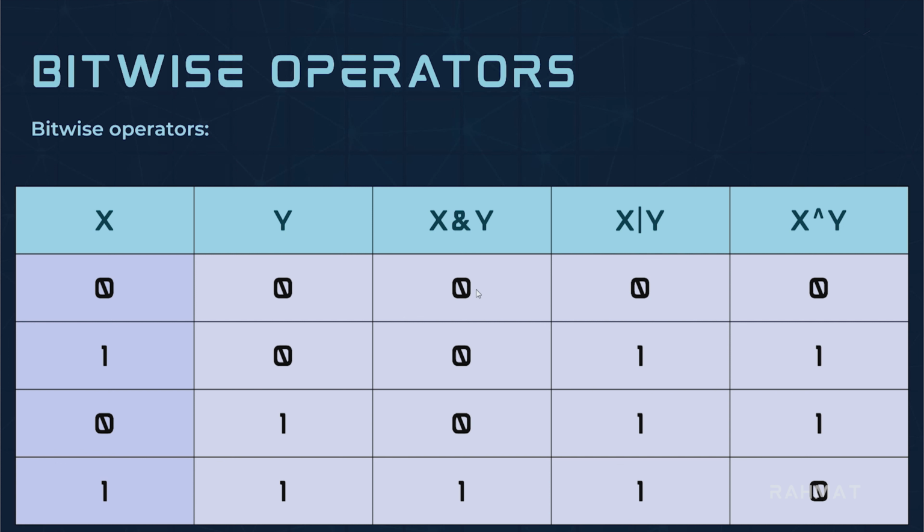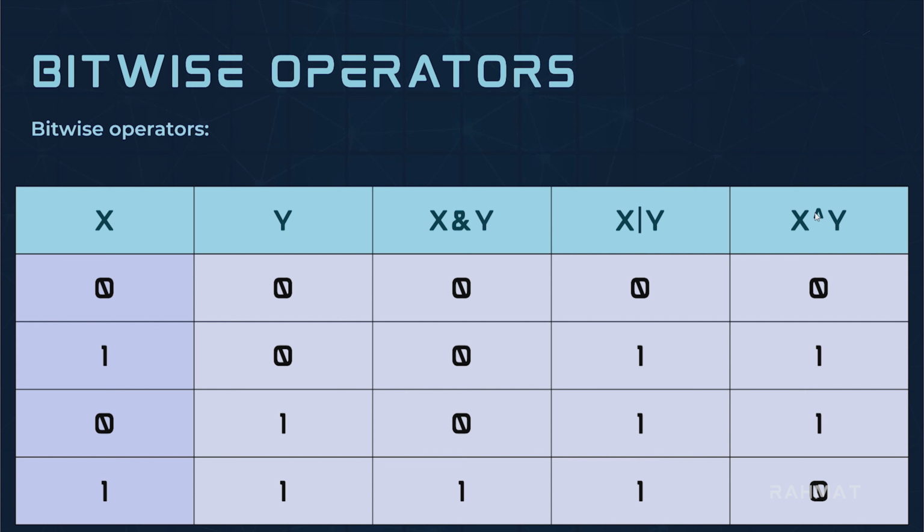But what about OR? If one of them is true, then the result would be true. If X or Y is true, or both of them are true, the result would be true. So now you can see X is false, Y is false, so none of them is true. X or Y, no one is true, so the result is false. X is true, so one of them is true, the result is true. X is false, but Y is true, so the result is true. X is true, Y is true, the result is true again.